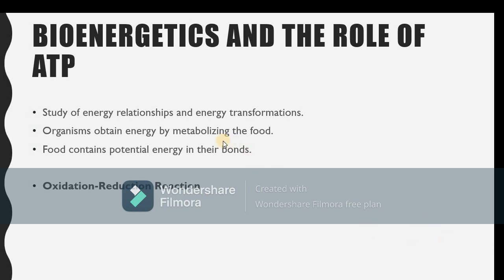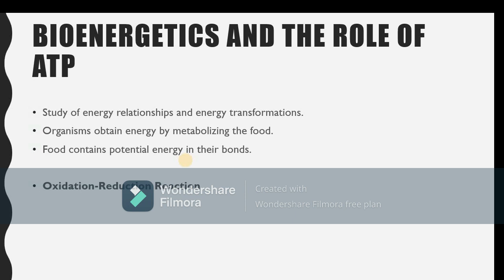There is the breakdown of food particles, and through this, the organisms can obtain their energy, or they can prepare their food. Food contains potential energy in its bonds, and when these bonds are broken down, a large amount of kinetic energy is released, and this kinetic energy is used by the organisms for work and for growth. Some of the energy is also stored as potential energy in the form of ATP. So this is about bioenergetics.